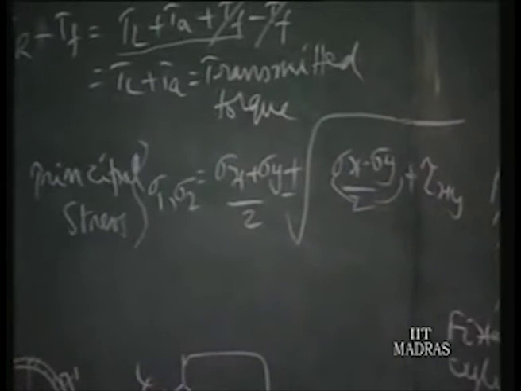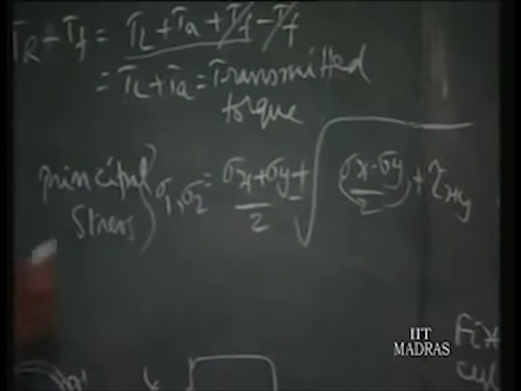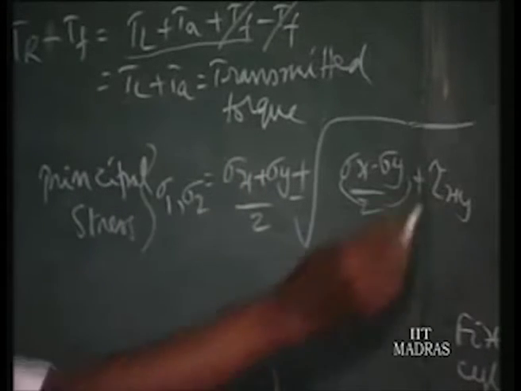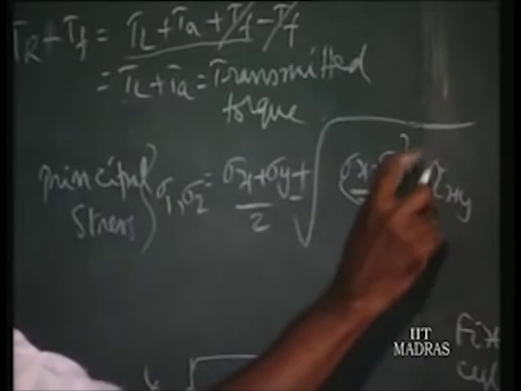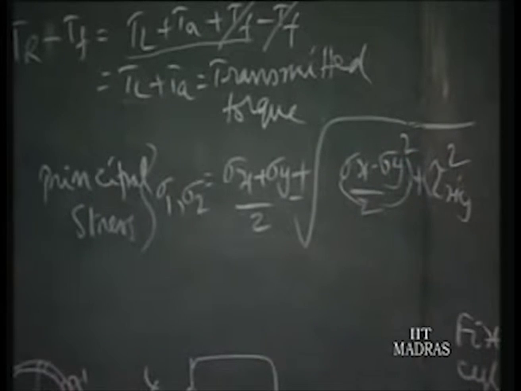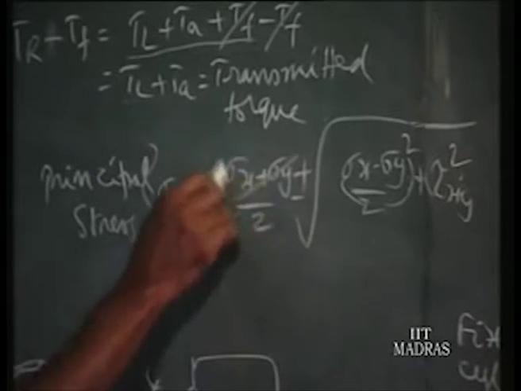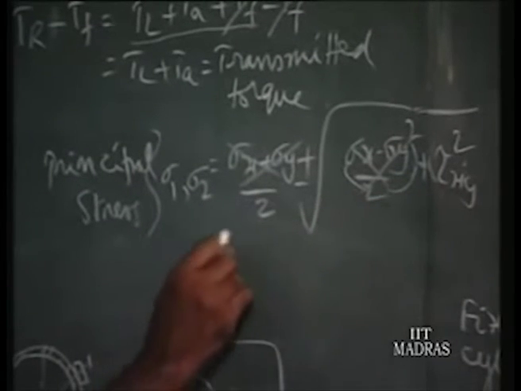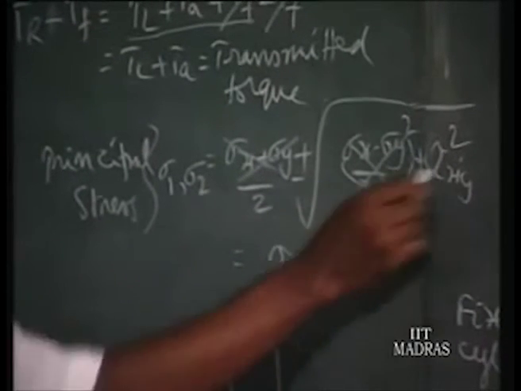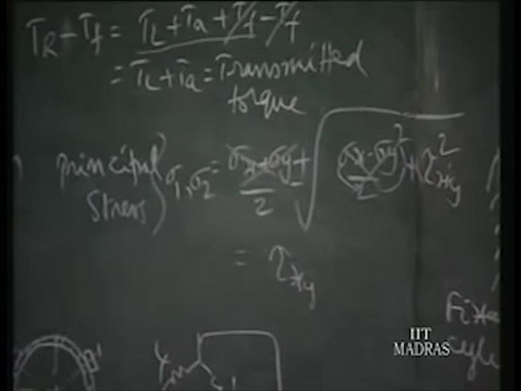This is when any element is subjected to two coordinate stresses sigma x, sigma y, and also a shear stress tau xy. When there is shear stress, the principal stress will be given by this equation, and in torque applications we do not have these coordinate stresses. So you find the principal stresses sigma 1, sigma 2 are equal to tau xy, because the square root of the square alone remains, that is, the principal stress sigma 1, sigma 2 will be tau xy.